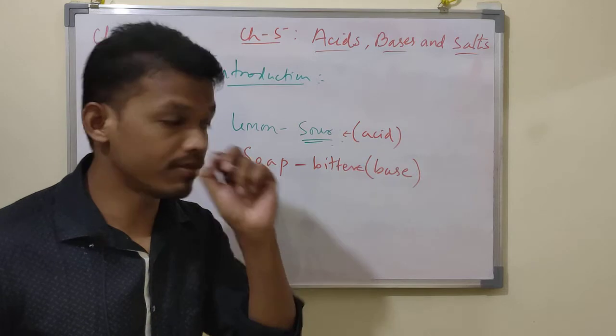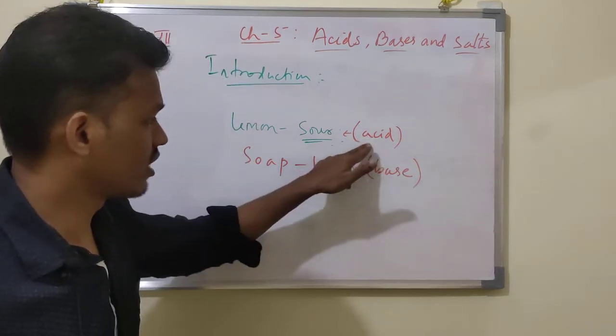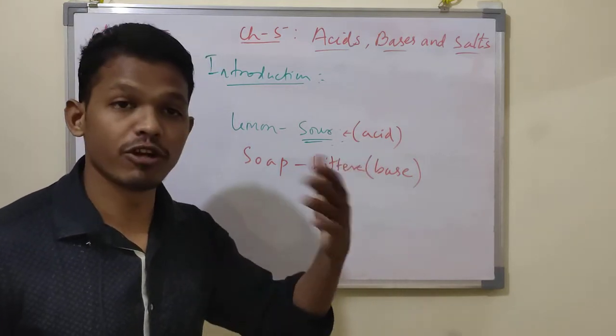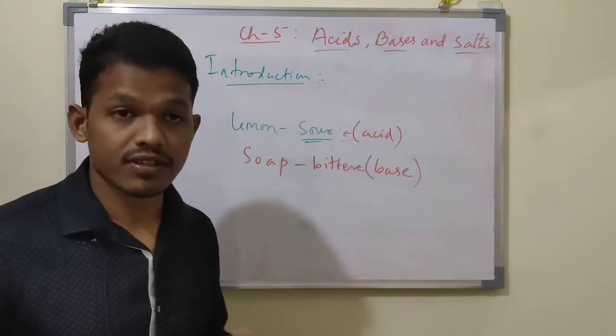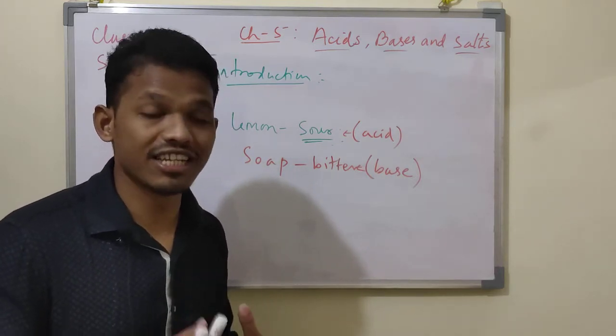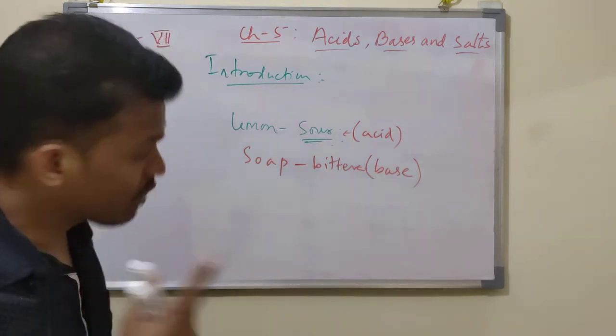It will take long, but I will talk about acid and base so that you have a clear idea. You will then find it easy to learn more and easy to understand in further classes or higher classes.